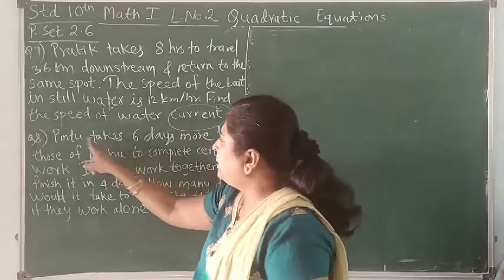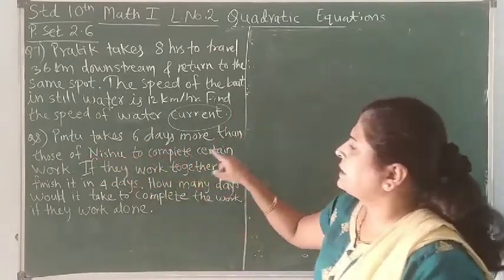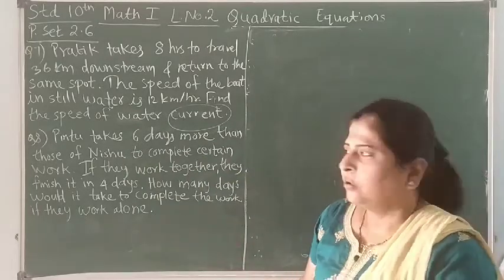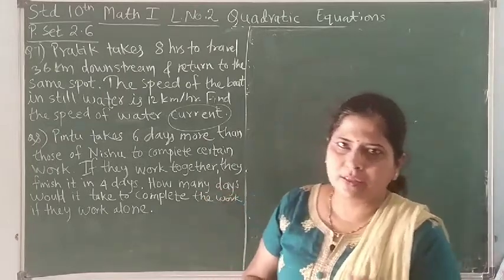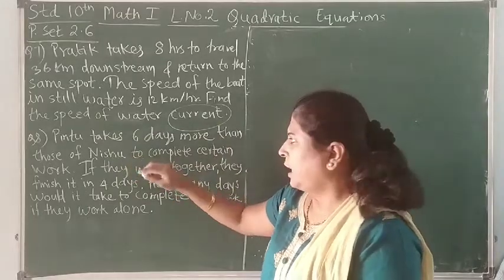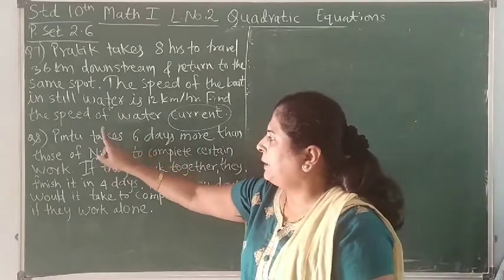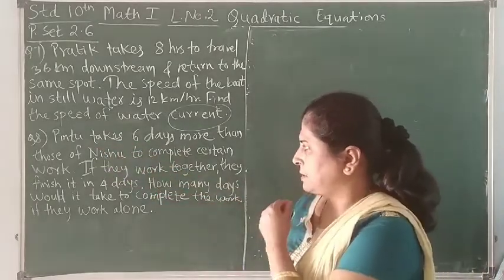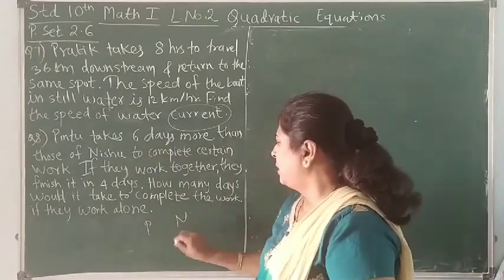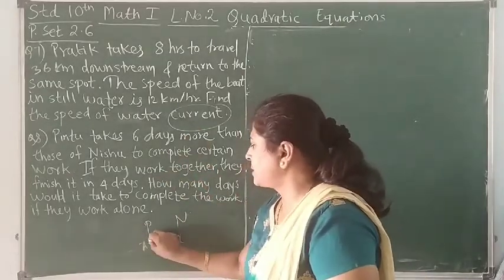Now what is this question? Pintu takes 6 days more than Nishu to complete a certain work. So what is the situation? There's a certain work and there are two people doing the same work. Pintu is the first person and Nishu is the second person, and a comparison is given between the time taken to complete the work by Pintu and by Nishu. Pintu takes 6 days more. So if Nishu takes x, Pintu takes 6 days more, x plus 6.